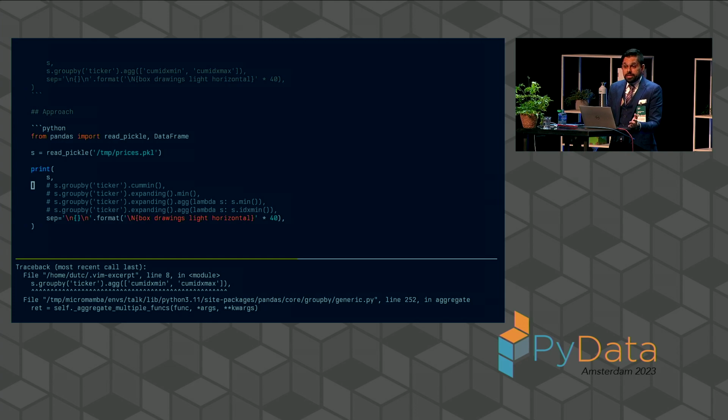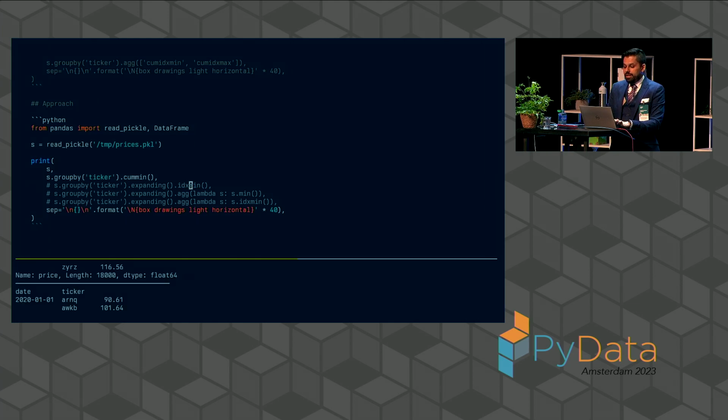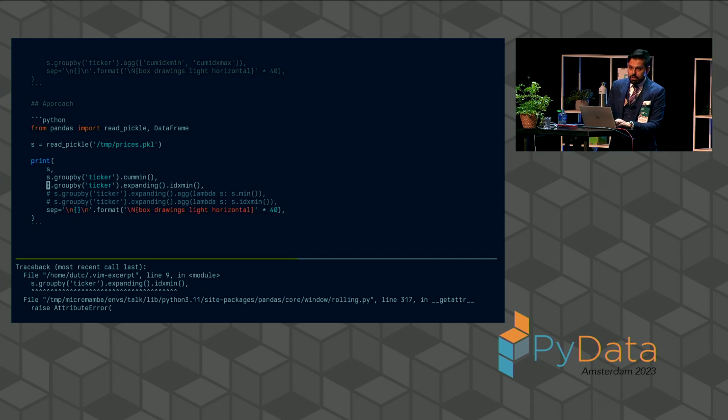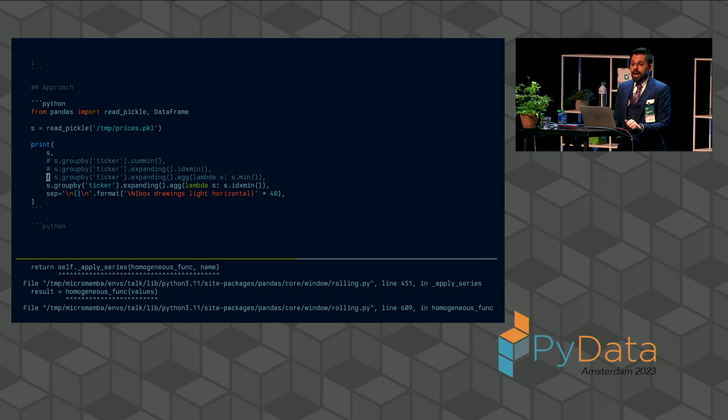And naturally, just as index min and index max are just an expanding min or expanding max, we might think we could start with the expanding operation and then get in the index min or index max. Unfortunately, there is no index min or index max attached to expanding. Otherwise, this problem would already be solved. And unfortunately, as many of you know, the expanding API recently became much more restrictive. Historically, the expanding API would allow us to do pretty much anything we wanted to within a user-defined function. So, for example, we could write a user-defined function, and in this user-defined function, we could just do index min and call it a day.